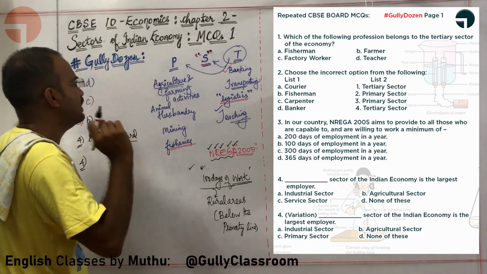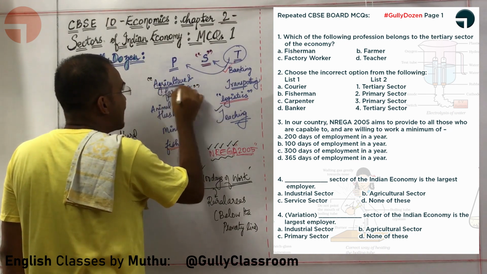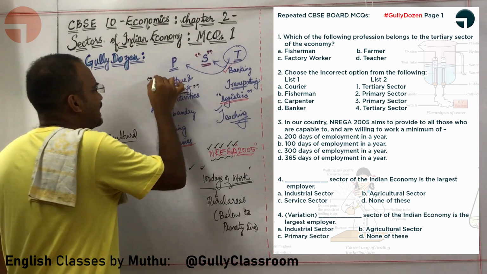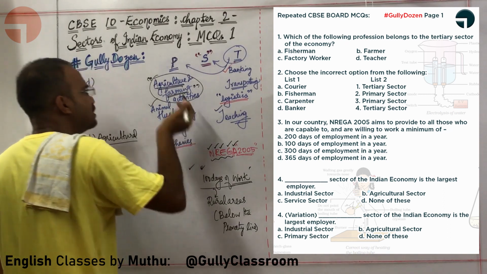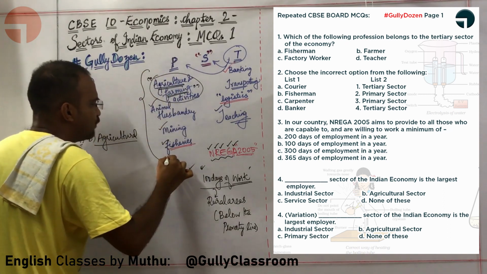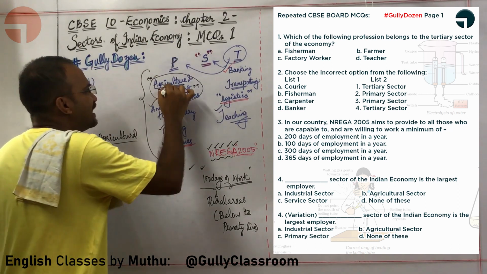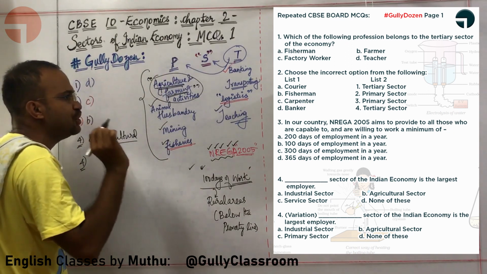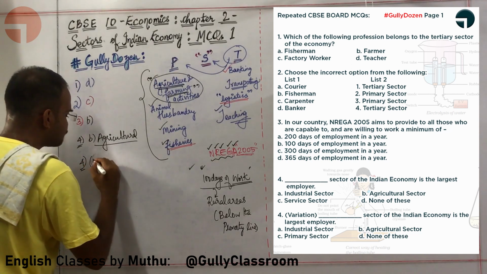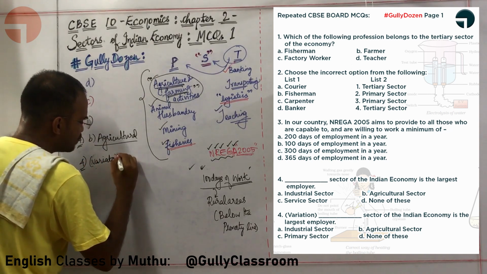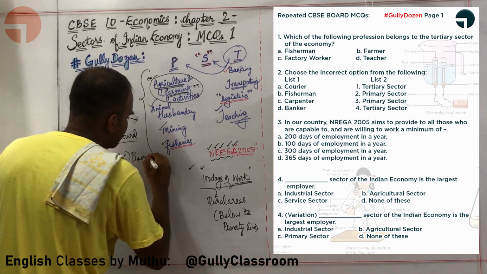Tangam, listen here carefully. Yes, agriculture sector is the largest employer. Agriculture and farming is the largest employer in India. But agriculture is simply a part of primary sector which contains animal husbandry, mining, fisheries and so on. So the primary sector, if given, will always be the major employer in India. If they have given both agricultural sector and primary sector, you will always need to choose C. Option is primary sector.